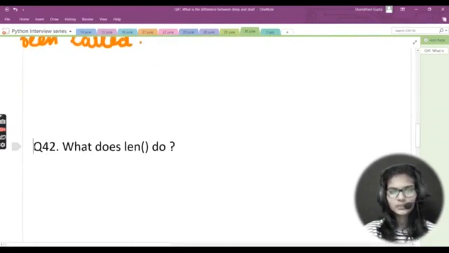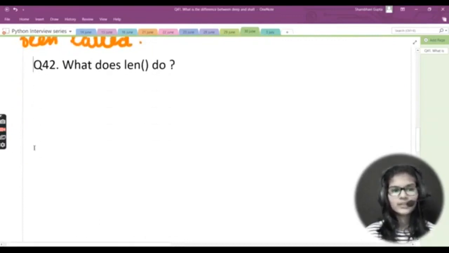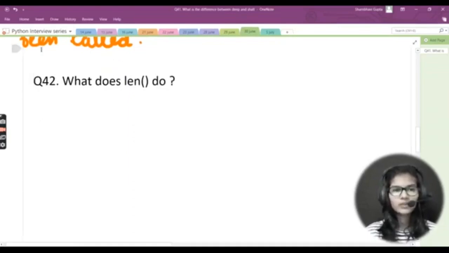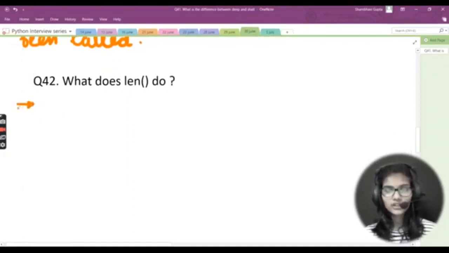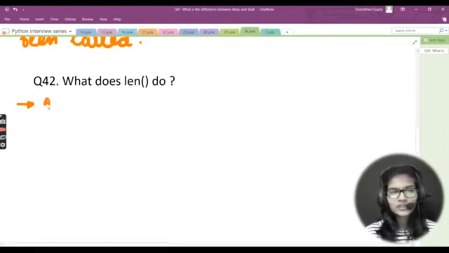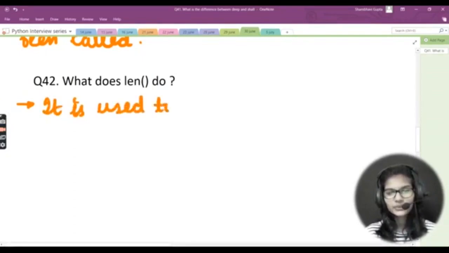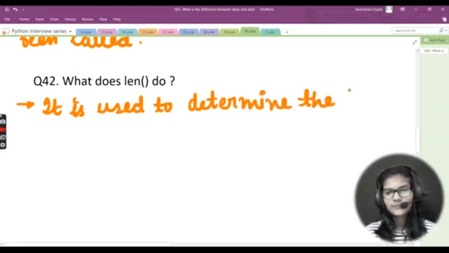Now let's move towards the next question of ours. My next question is: what does len do? This is a very simple question and I'm sure you must know the answer, because this is a function which is frequently used. We use this function many times in our programs. So let me write that it is used to determine the length